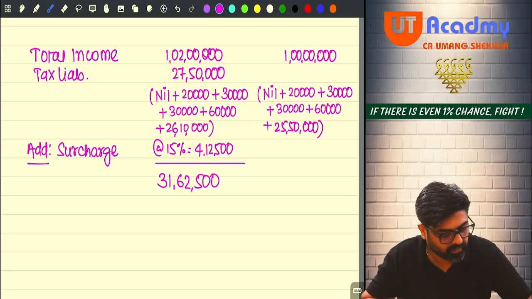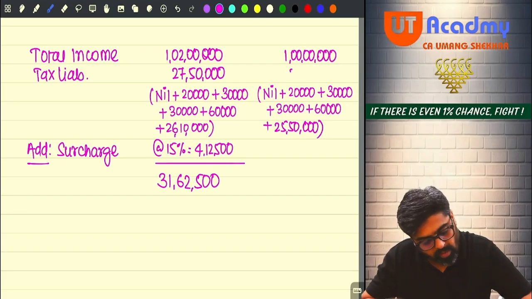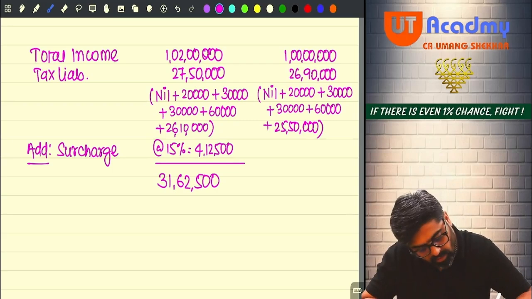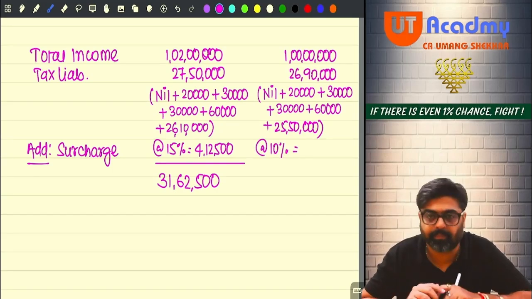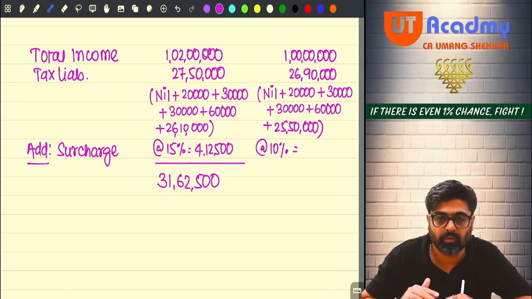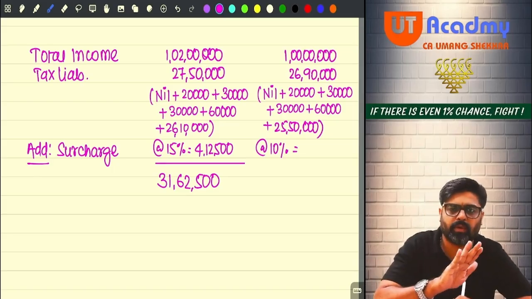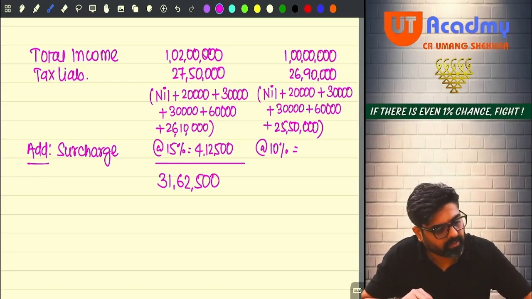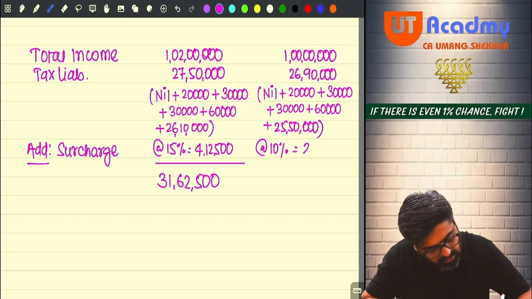So 25 lakh 50,000 plus 1 lakh 40,000, 26 lakh 90,000 you would have paid. Okay. 26 lakh 90,000. Are you all getting this tax? 26,90,000. But you would have paid surcharge only at the rate of 10%, because your total income was not more than 1 crore. If it was up to 1 crore, the surcharge would have been only 10%. So 10% of that would have been 2,69,000.